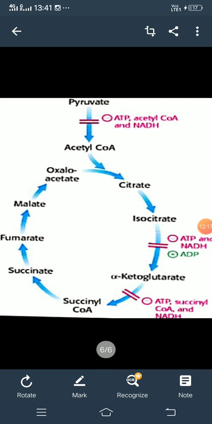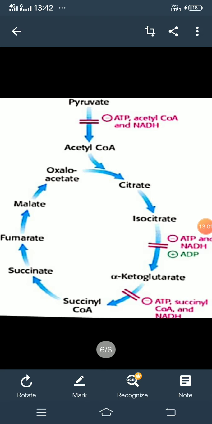Here the overall regulation of the TCA cycle is shown in this diagram. We can see the TCA cycle, where there are minus signs, those are the inhibitors, and where there are plus signs, those are the activators. Pyruvate to acetyl CoA: which enzyme is there? PDH, the pyruvate dehydrogenase complex. It is inhibited by its own product acetyl CoA, NADH and the ATP molecule. And the activators are calcium, ADP and AMP. These are the common activators.